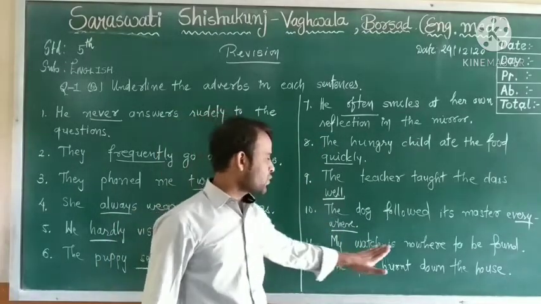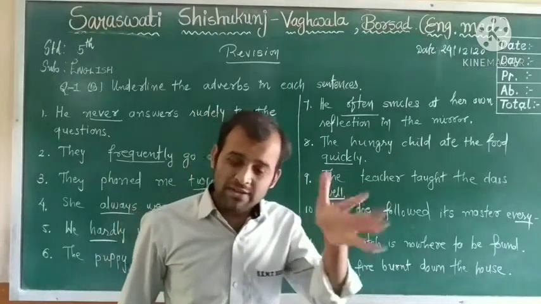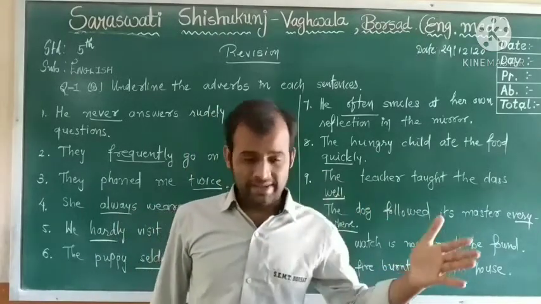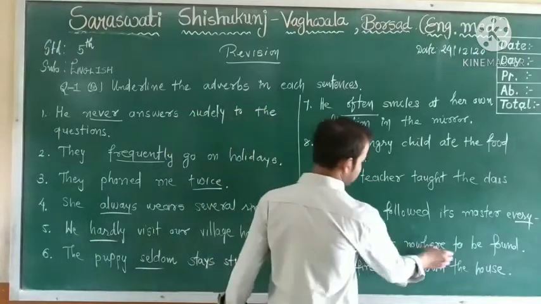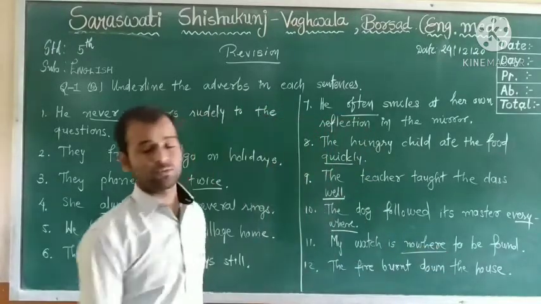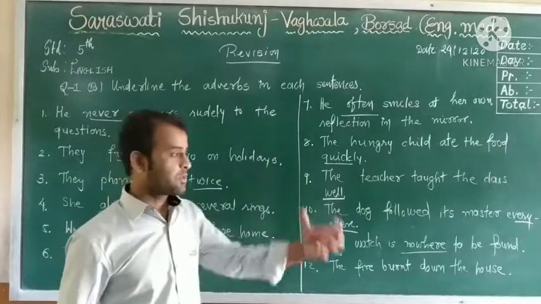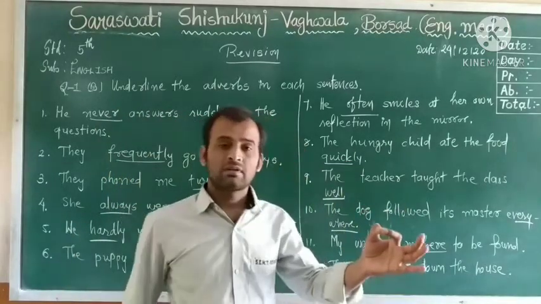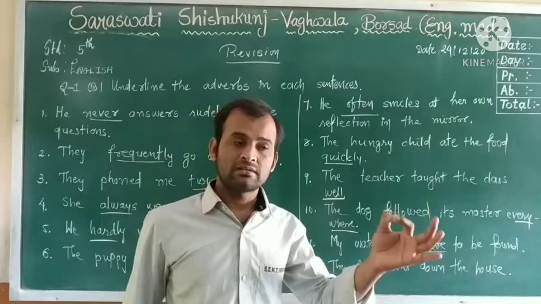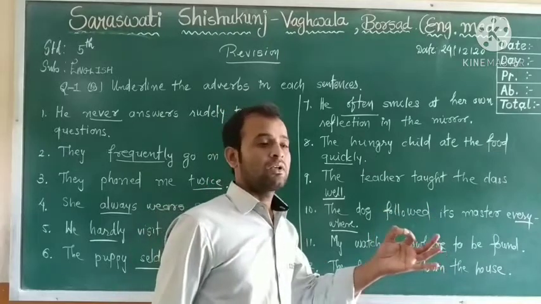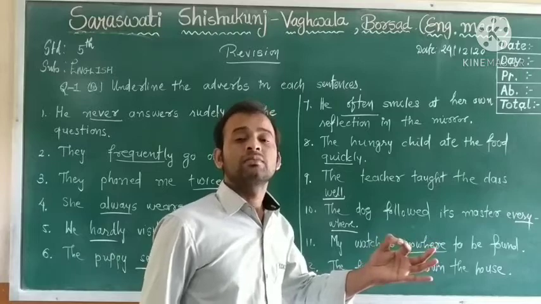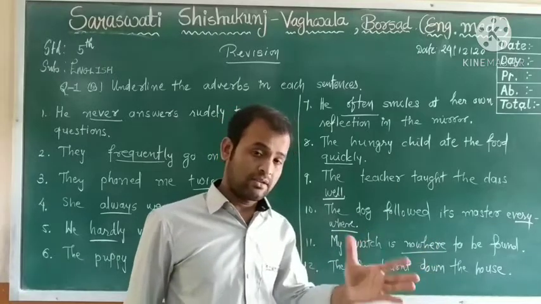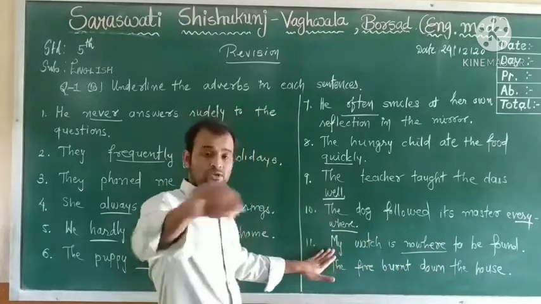My watch is nowhere to be found. So nowhere. My dear students, here nowhere is an adverb of place. Okay, as you know, dear students, an adverb shows the action, the time of action, the place of action, and how the action is done. So my watch is nowhere to be found.